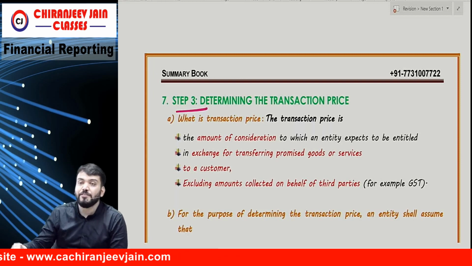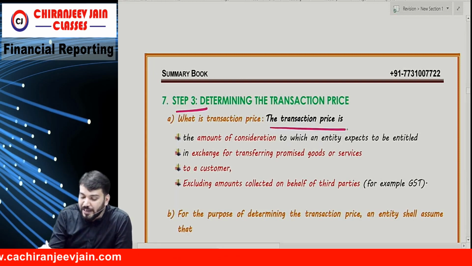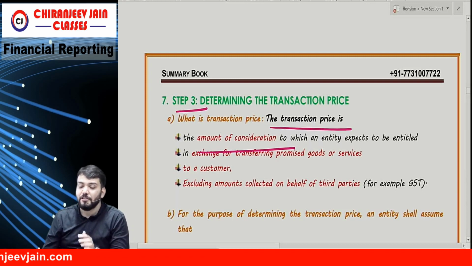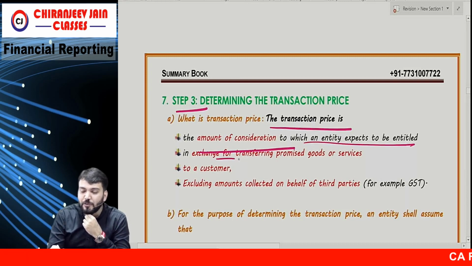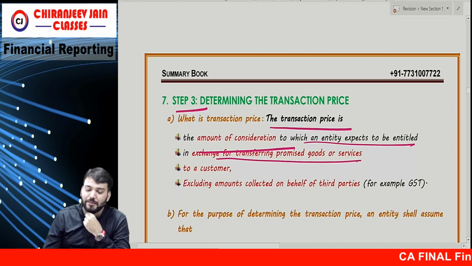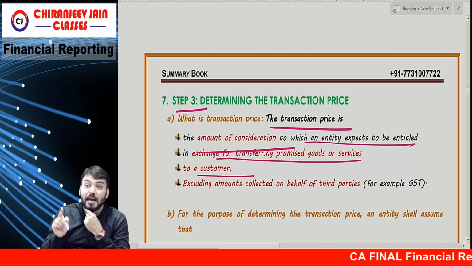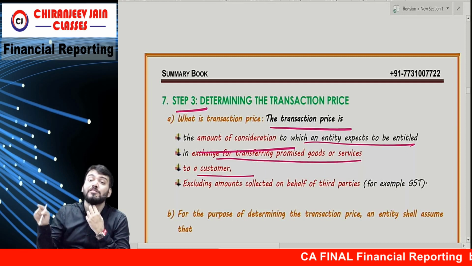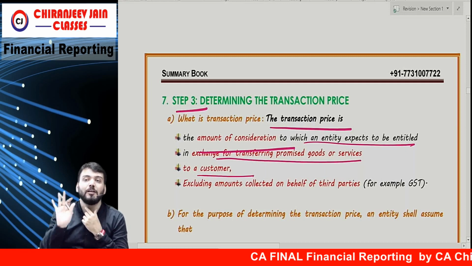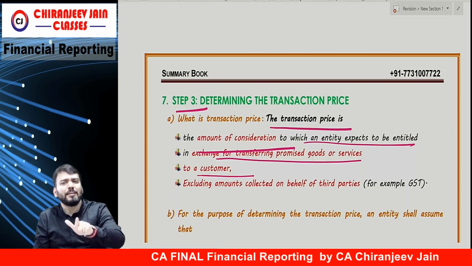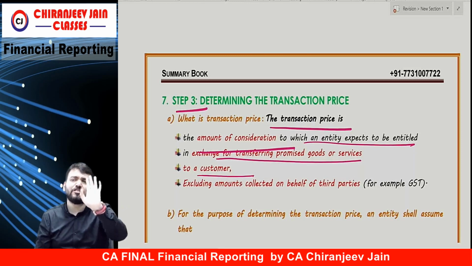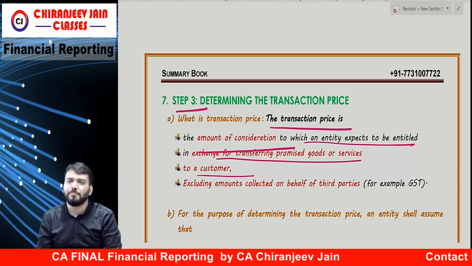So what is the meaning of transaction price? Transaction price is the amount of consideration to which the entity expects to be entitled in exchange for transferring promised goods or services to a customer, excluding any amount collected on behalf of a third party. They have clearly mentioned that GST you are recovering for the government is not a part of the transaction price.